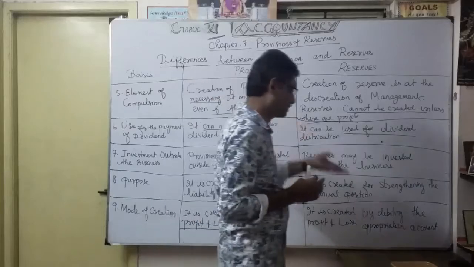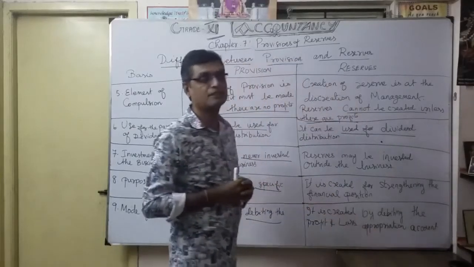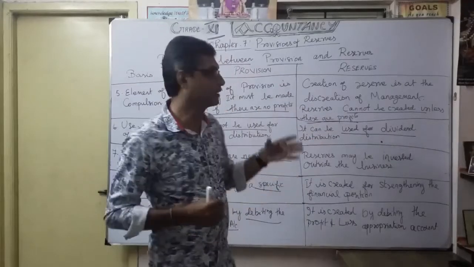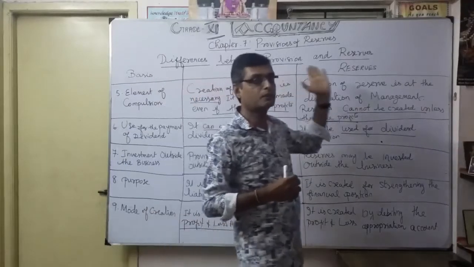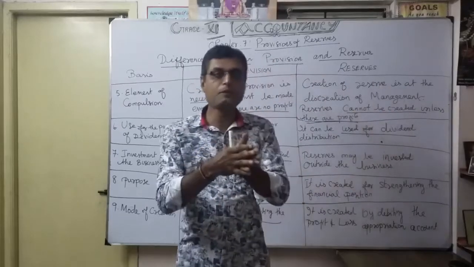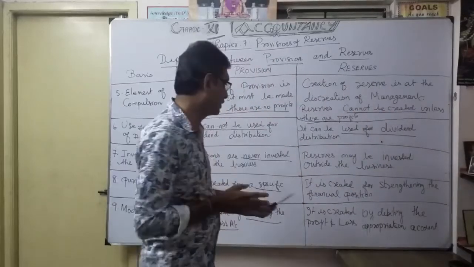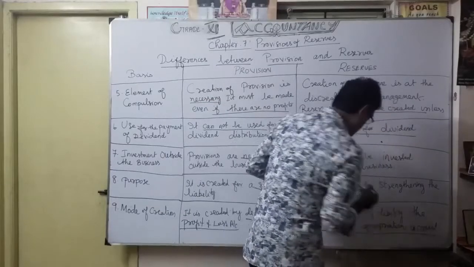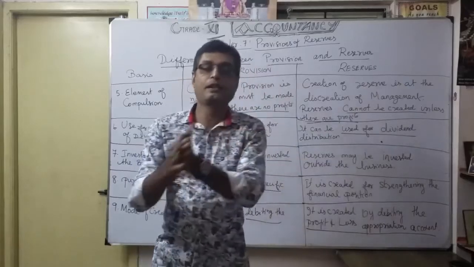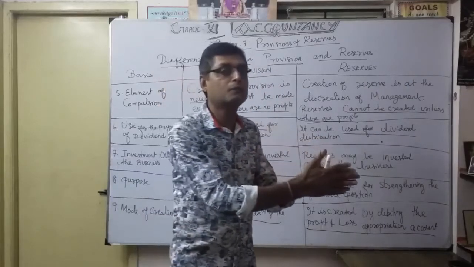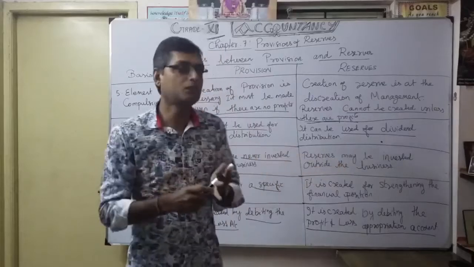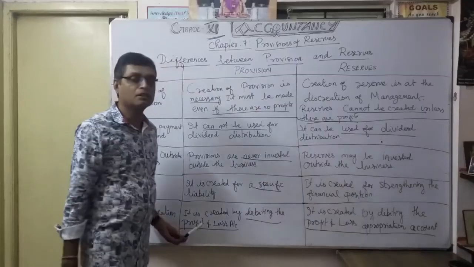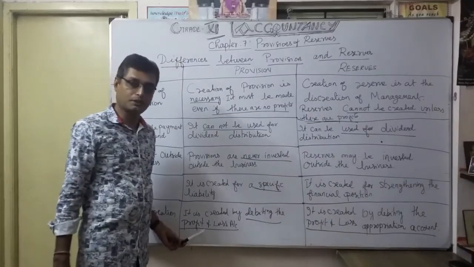Coming to the reserve side, you can easily see. What is the source? Only from the profit, out of profit. That's why it is a charge against profit, it is an appropriation out of profit. Only from the profit can we allocate a reserve. That's what we are going to create, again through the profit and loss appropriation account. What is appropriation? You can allocate once you get profit. If there's no profit, there's no question of appropriation. Understood now?